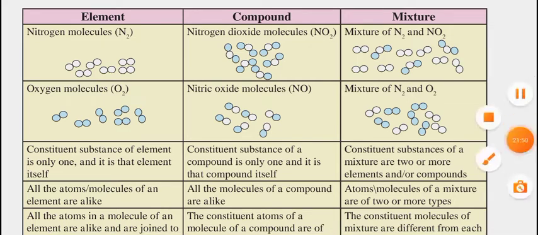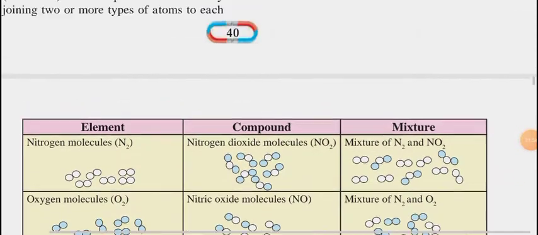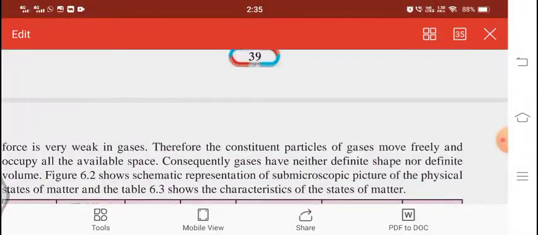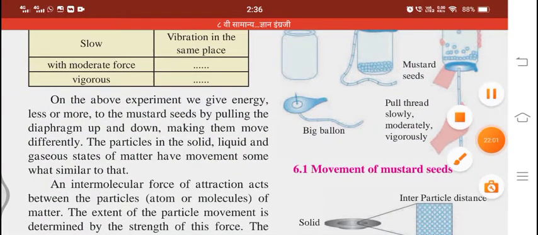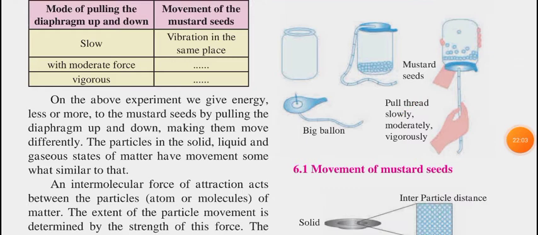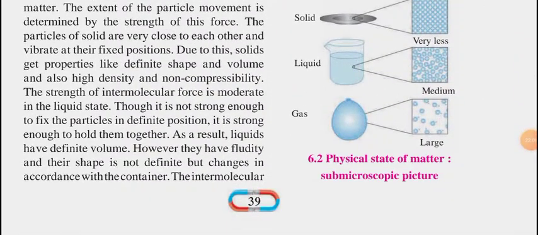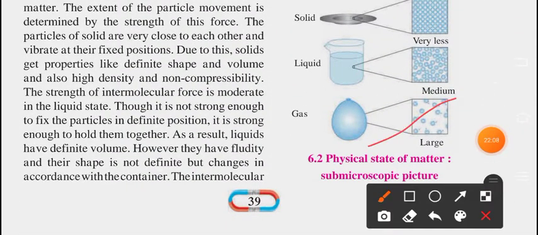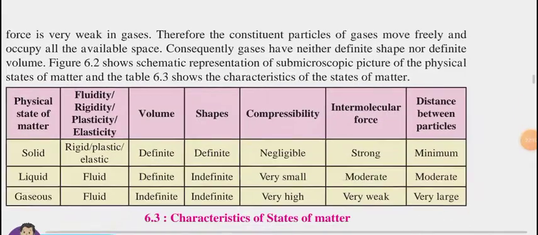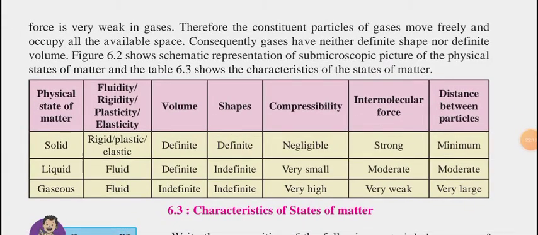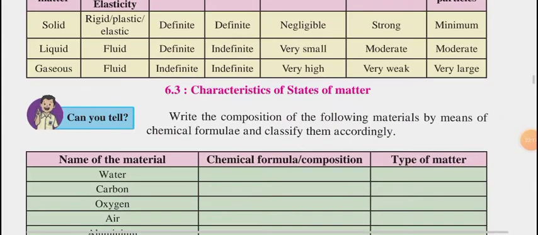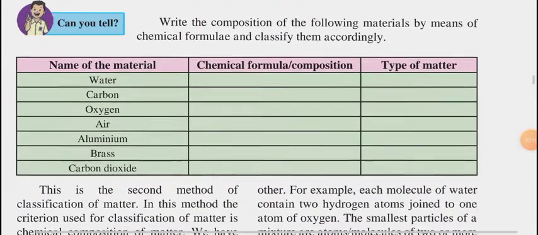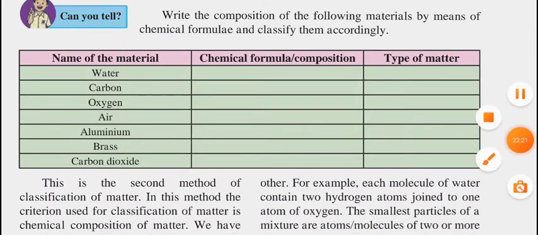Here I stop my lecture. I have given you the homework, and I am repeating it. You have to draw this diagram: first of all, the movement of mustard seeds. Next is the physical states of matter, the submicroscopic picture. Next you have to write the characteristics of the states of matter, this overall table. Next you have to solve this table. A few parts I told you, a few parts you have to write.